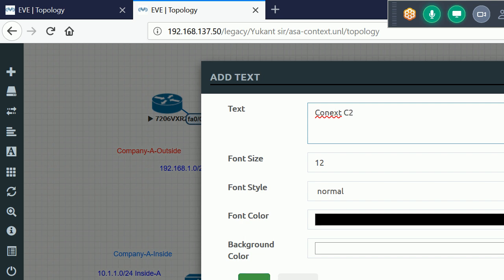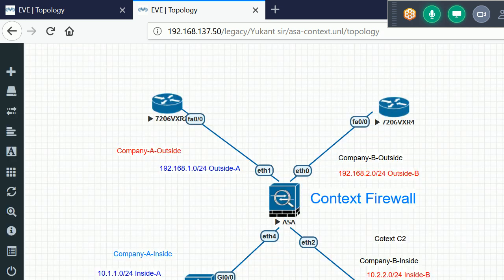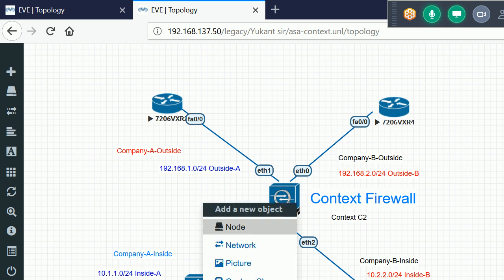context C2, context. So this part is context C2 and this part is context C1.